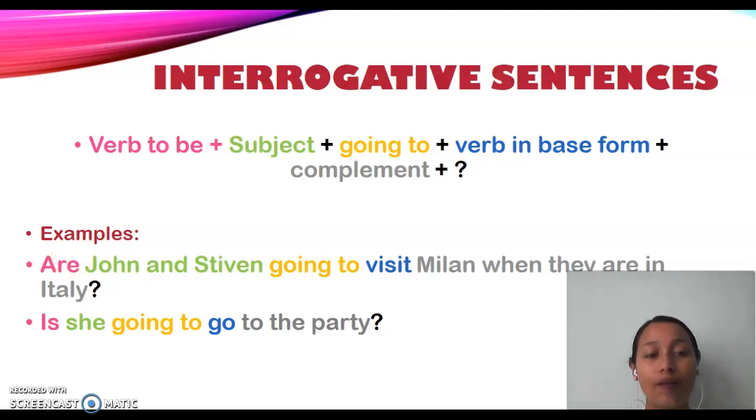In this case, we are going to put the verb to be first of all, then we are going to put the subject, and as I mentioned before, the going to is the same for all of the subjects, and we are going to use the verb in base form for all of the subjects.